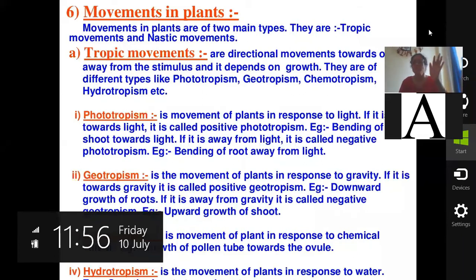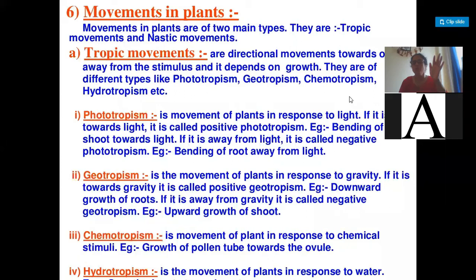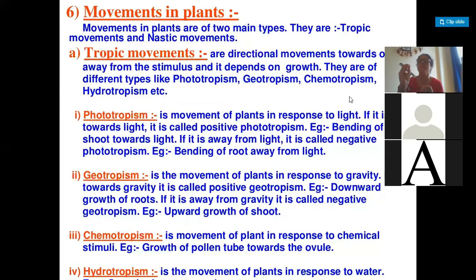Okay, so tropic movements we have already discussed. By discussing the various activities, we have already understood phototropism, geotropism, and, sorry, hydrotropism. Now today we are going to discuss chemotropism, and we are going to discuss thigmotropism. Now here, what is chemotropism? It is a response of the plant towards the chemical.